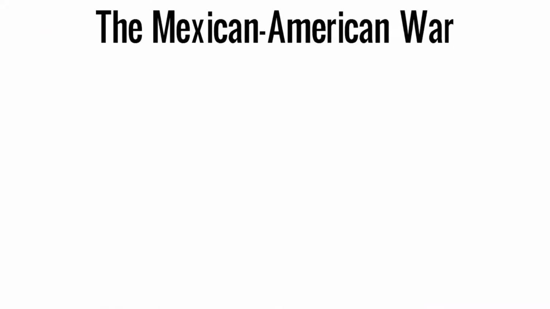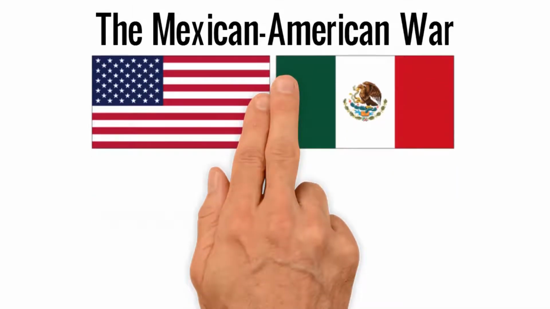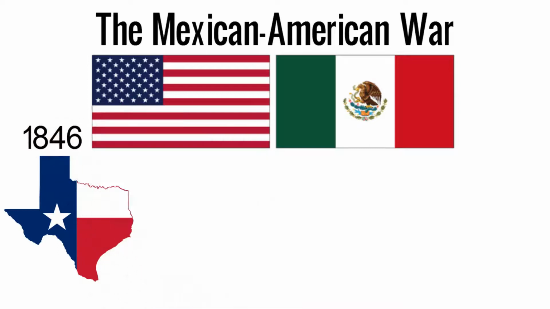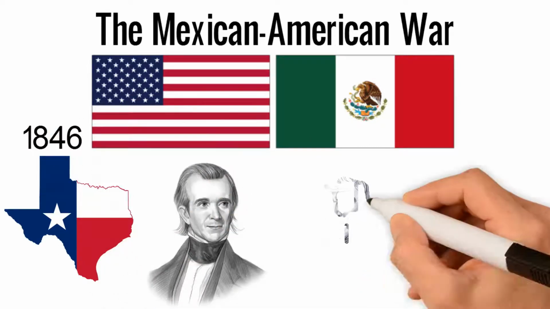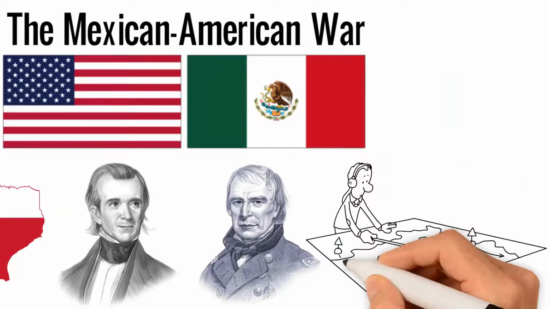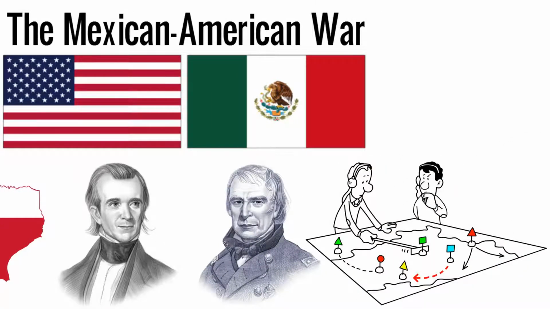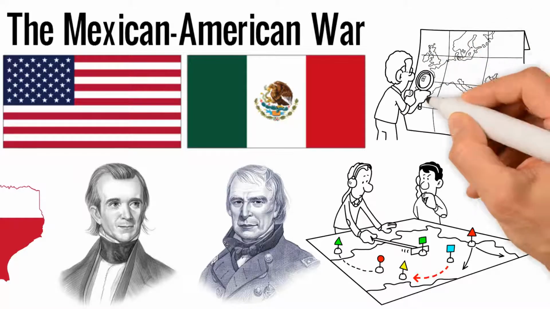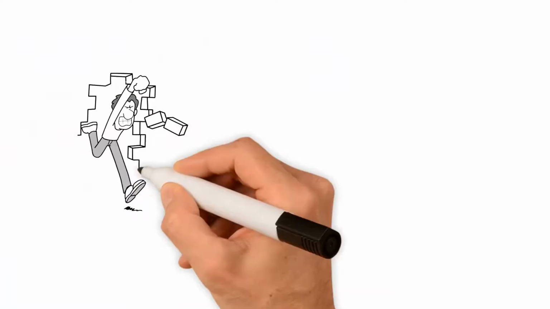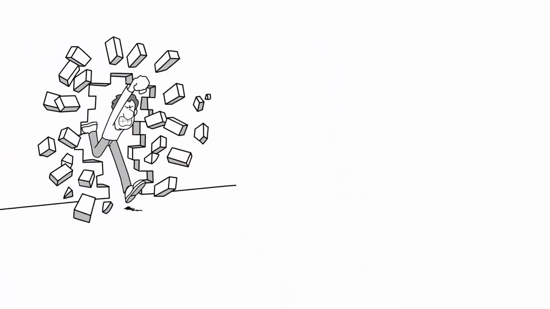independence. The Mexican-American War was a conflict between Mexico and America. The war began in Texas in 1846. President James Polk ordered General Zachary Taylor and his forces to occupy land claimed by both the United States and Mexico. President Polk believed westward expansion was important for the United States to grow. When Mexico attacked, the United States went to war with Mexico.